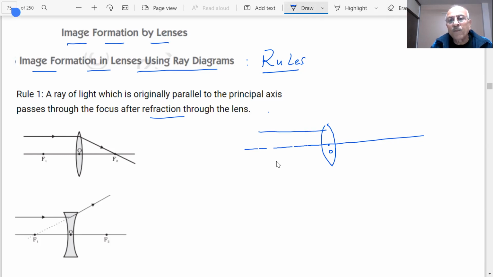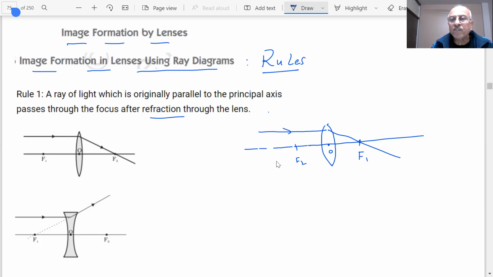They will move through the focus. This point is the focus, F1, and this is my F2. Any ray of light which is parallel to the principal axis will pass through the focus. This is the first rule. Rule 1, note it down.